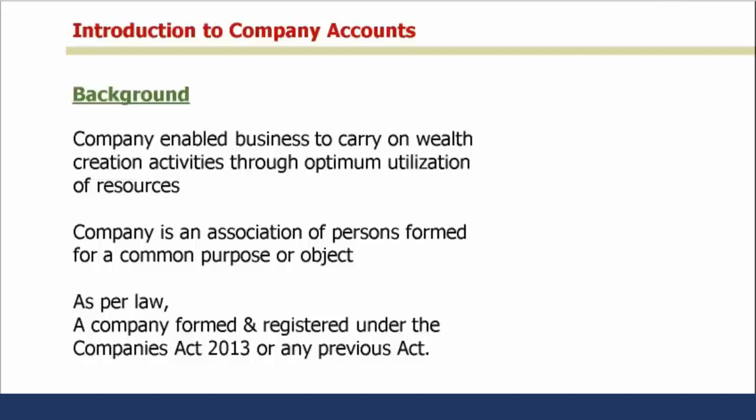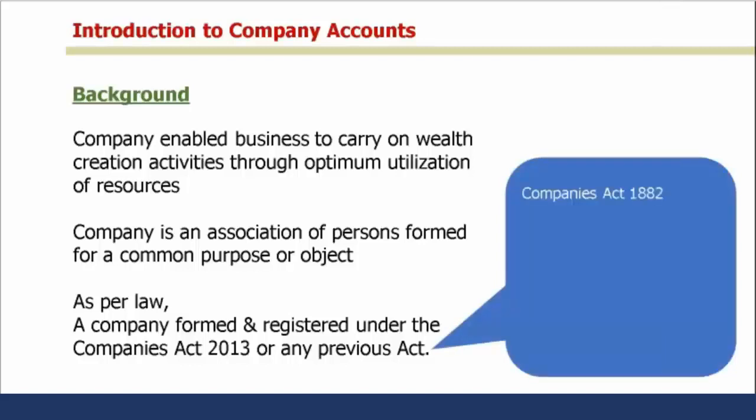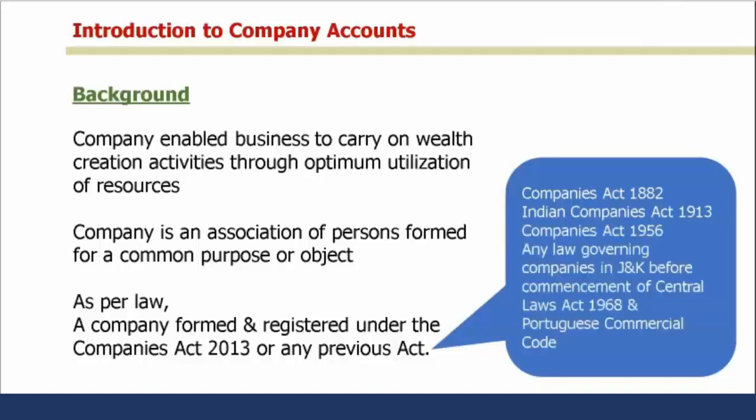There are some of the previous acts under which, if the organization is built up, it is considered a company: Companies Act 1882, Indian Companies Act 1913, Companies Act 1956, any law governing companies in Jammu and Kashmir before commencement of the Central Law Act 1968, and the Portuguese Commercial Code. Under any of these laws, if a company was incorporated earlier, it will also be treated as a valid company.